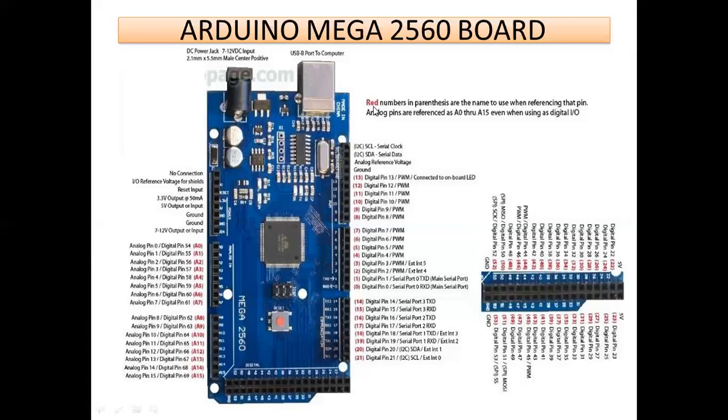So this is the pin configuration of the Arduino Mega board, and this is nothing but serial clock and serial data. Whenever you connect a sensor, the sensor has its own clock, and that clock is interfaced with this Arduino board. Then only both can synchronize their operation. And this is serial data, so the sensor can send the data serially to the Arduino. These pins are also used to connect the sensor with the Arduino.